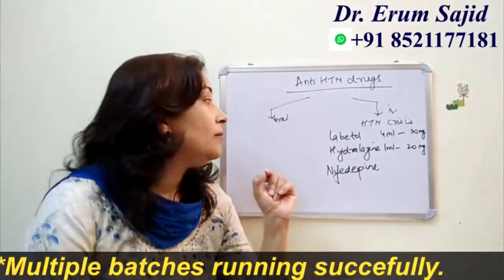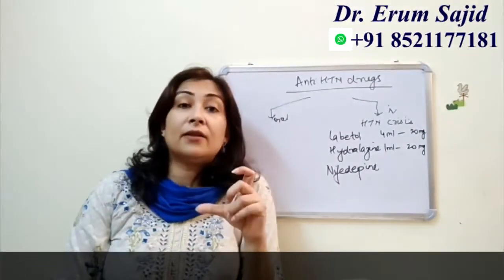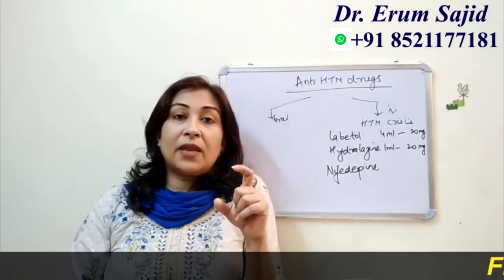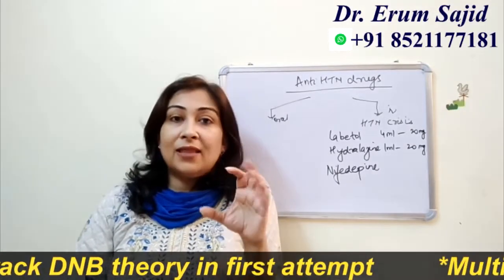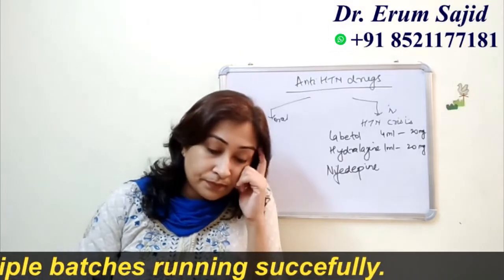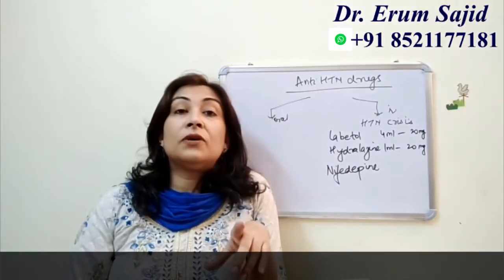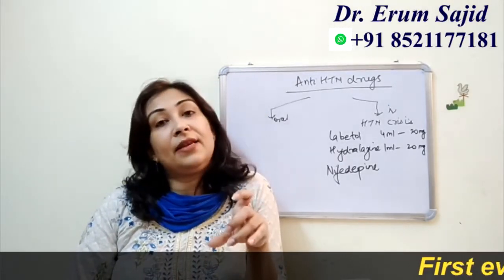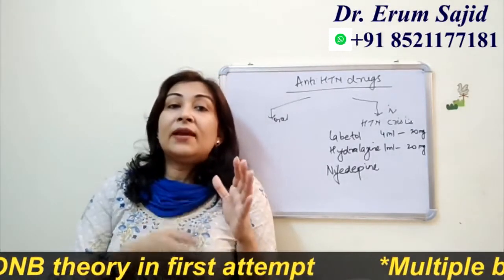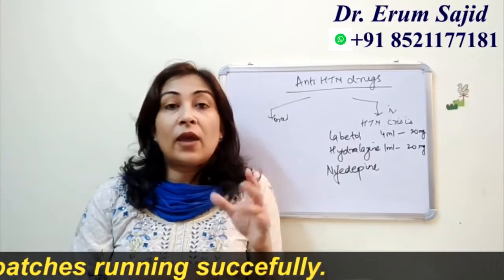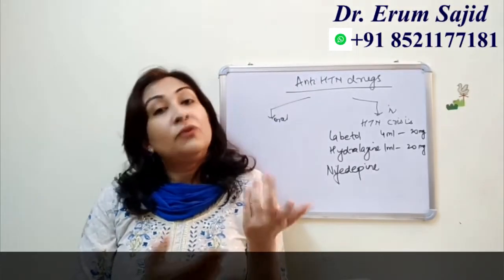Now, labetalol in the market comes as a 4 ml ampule, and the amount of labetalol it has is 20 milligrams. That means 4 ml contains 20 milligrams, so each ml will contain 5 milligrams.